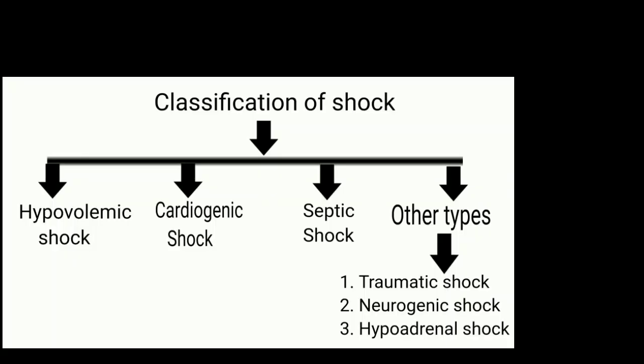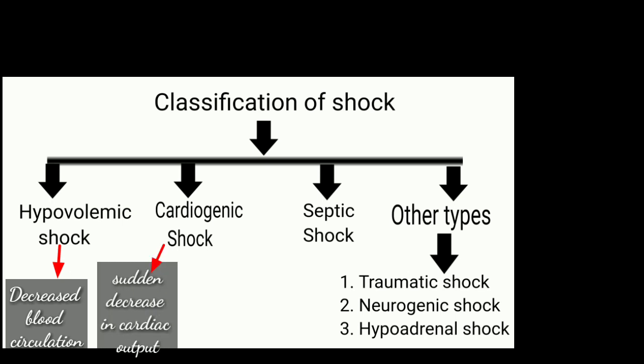Now moving on to the classification. So usually shock is classified into hypovolemic, cardiogenic and septic shocks, and other types include traumatic shock, neurogenic shock and hypoadrenal shock. Now these can be categorized by the following. So hypovolemic shock is usually categorized by decreased blood circulation. Cardiogenic shock is categorized by sudden decrease in cardiac output.